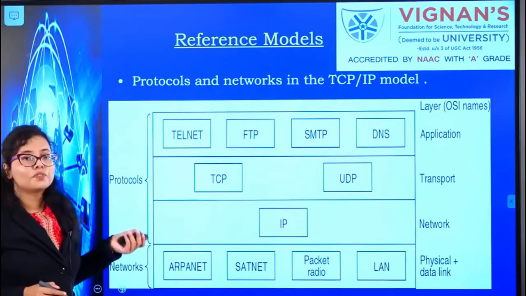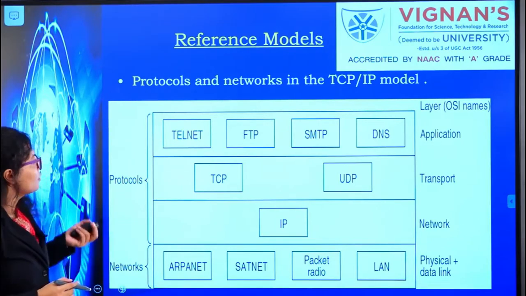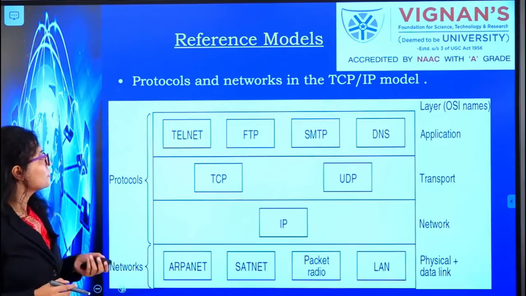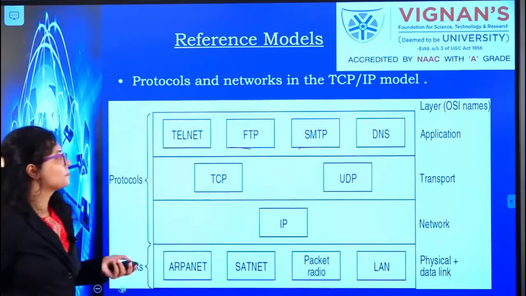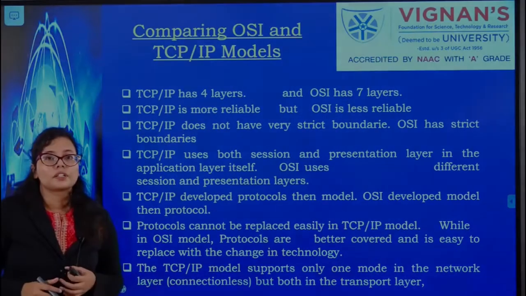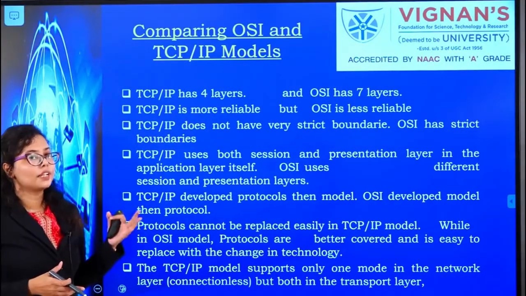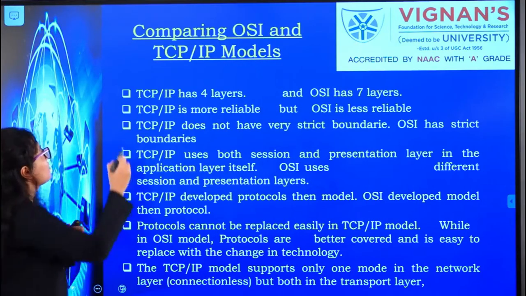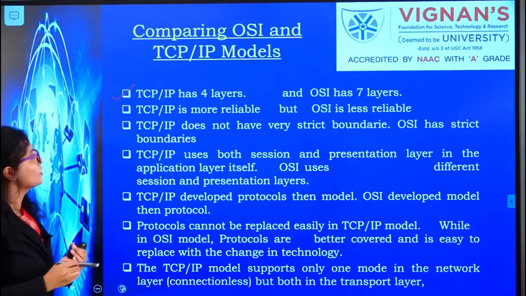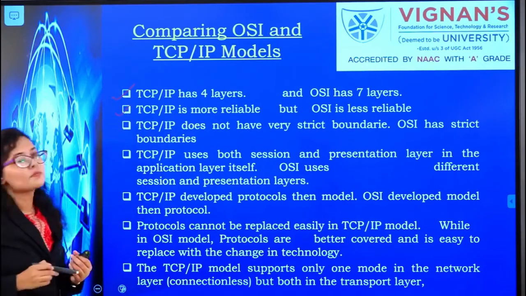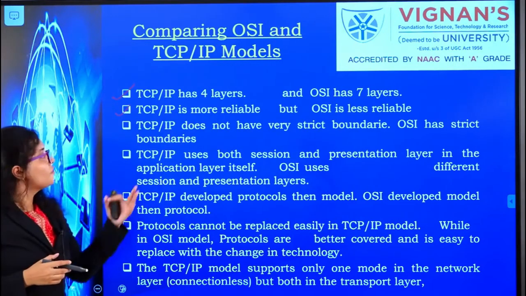Here are some of the protocols that are used in the TCP/IP and OSI models. We will discuss these in later chapters, like Telnet, FTP, SMTP, DNS, all of these. From the slide you can see some of the differences between the OSI and TCP/IP models. First, TCP/IP has 4 layers whereas OSI has 7 layers. Second, TCP/IP is more reliable than OSI because it is physically implemented.